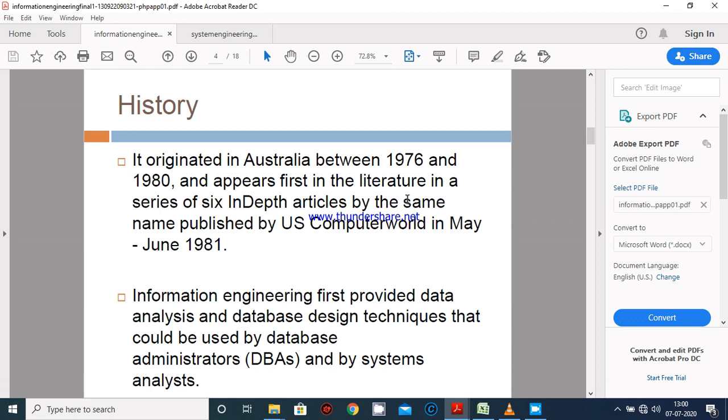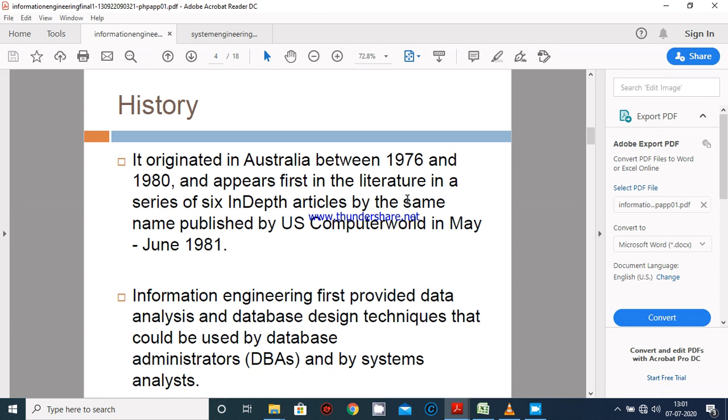So now I am going to explain the next topic, that is information engineering. Information engineering is also known as IE, or IEM, that is information engineering methodology. Basically, it's a software engineering approach to designing and developing information systems. It can also be considered as the generation, distribution, analysis, and use of information in systems.